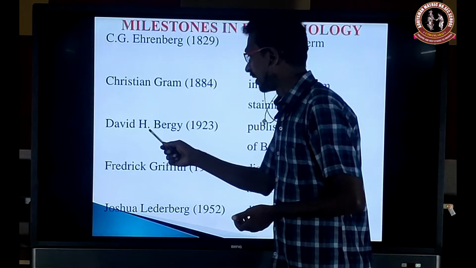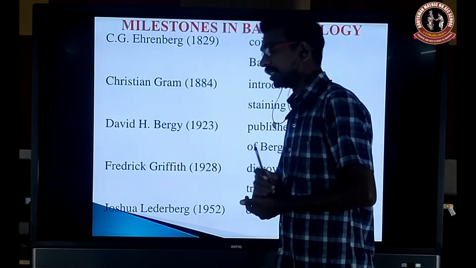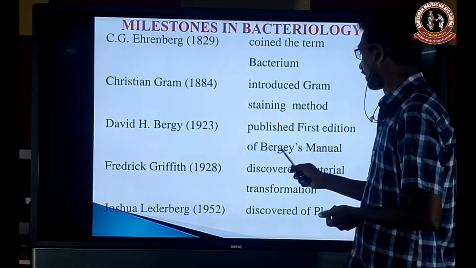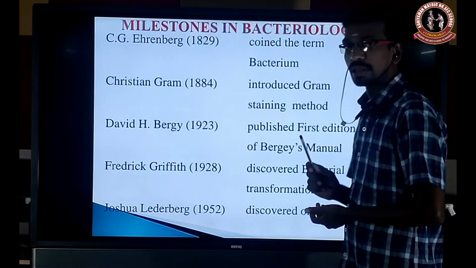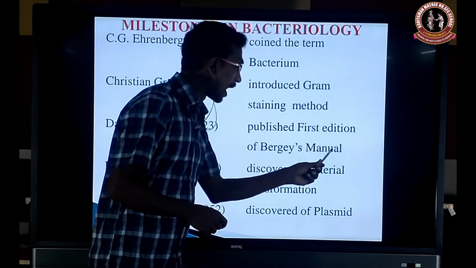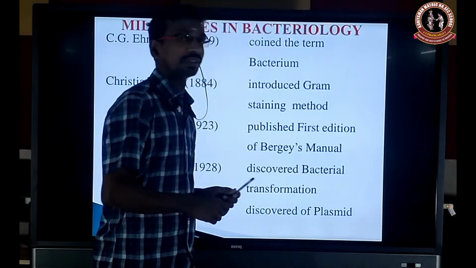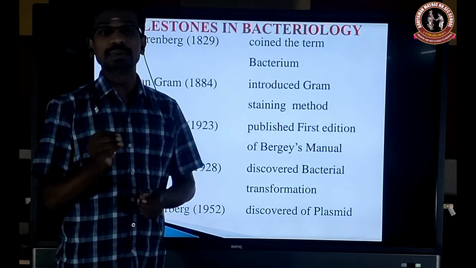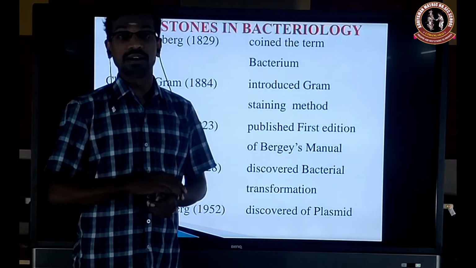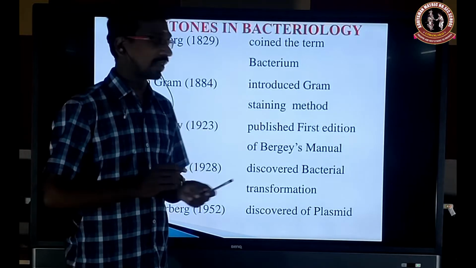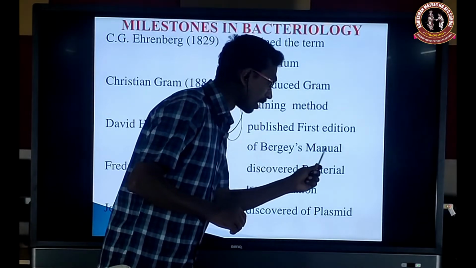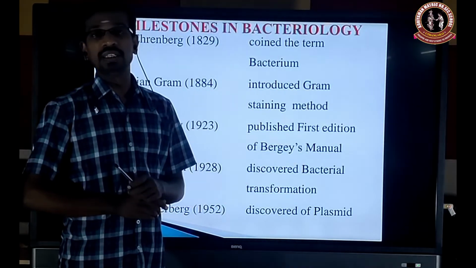And then David H. Bergey in 1923 published the first edition of Bergey's Manual. Bergey's Manual includes the entire description and classification of all bacteria. Everything is included in Bergey's Manual.